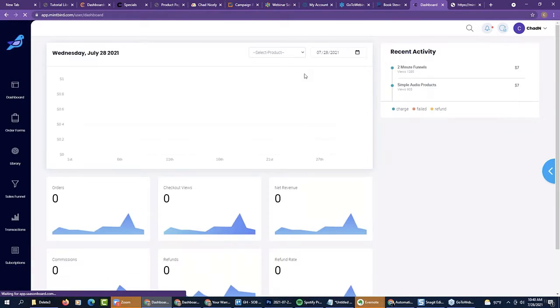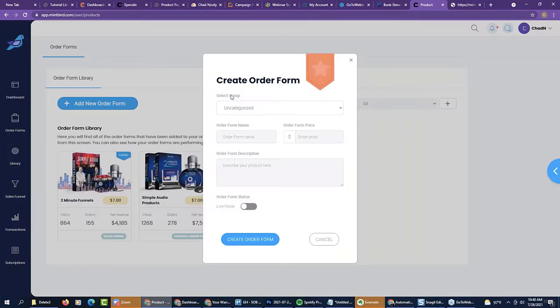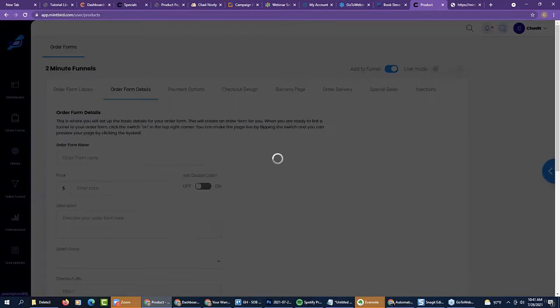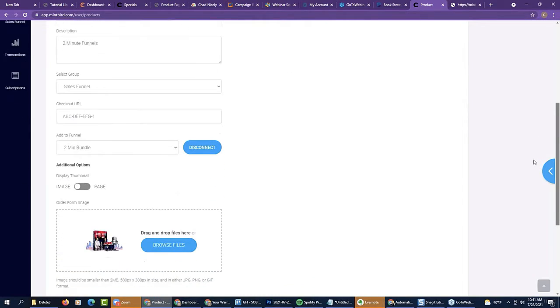But now what I want to do is show you what's happening here. So if I click on order forms, okay, these are the two order forms that I have. If I want to add a new order form, I come over here and I can select my group. I'm going to name my order form, put in my price, put in my description, and I can make it live or not. Okay, pretty basic.